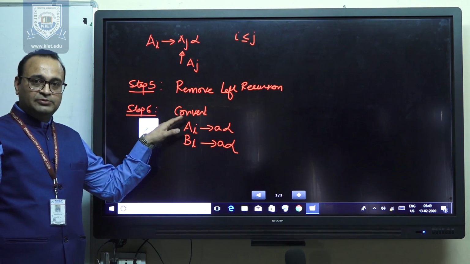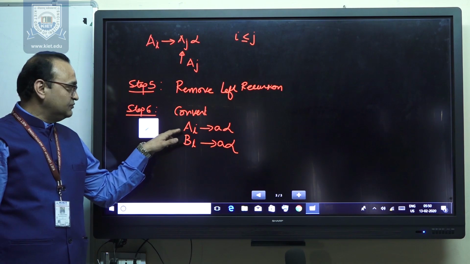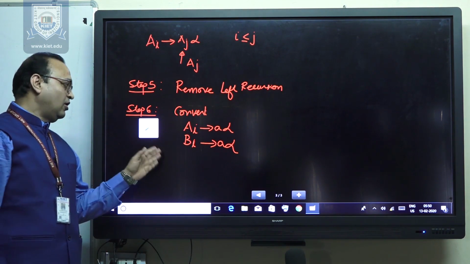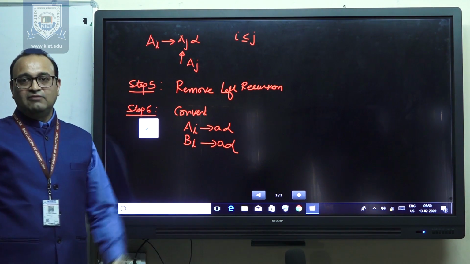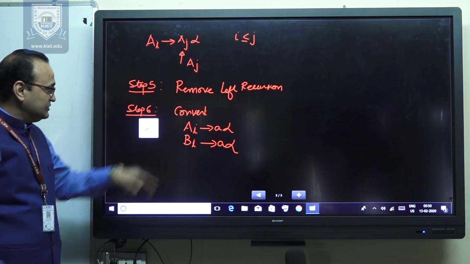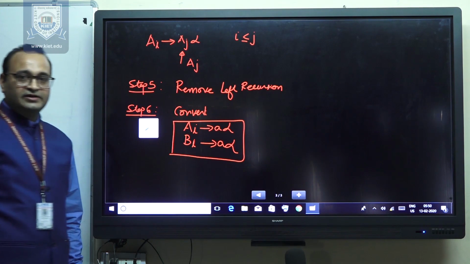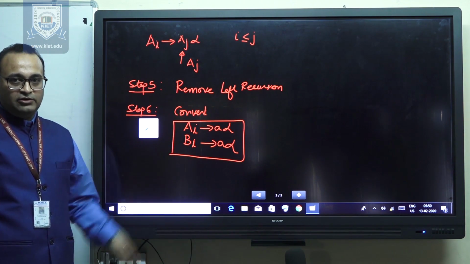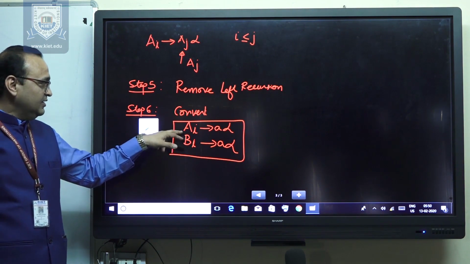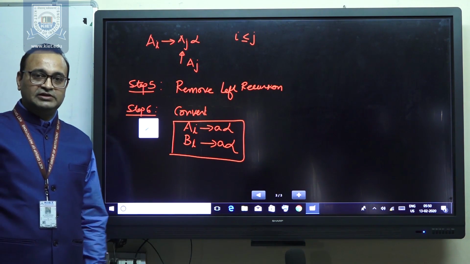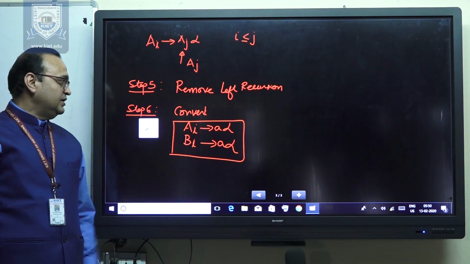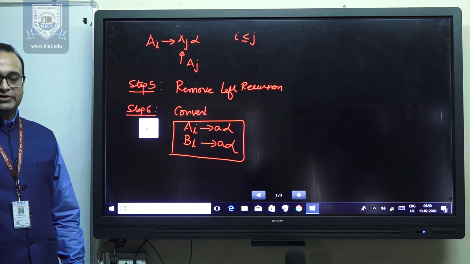Convert, with the help of substitution, all the productions of the grammar into this form, that is Ai derives a alpha, or Bi derives a alpha. This is the standard, the normal form, and it is the Greibach normal form. So finally we are here when we have converted all the variables' productions of the grammar in this form: A derives a alpha, with a a terminal.